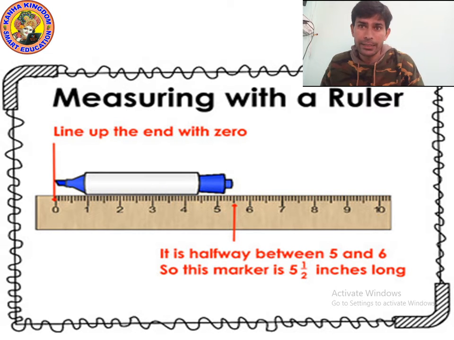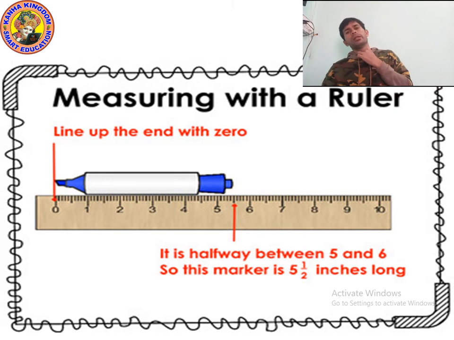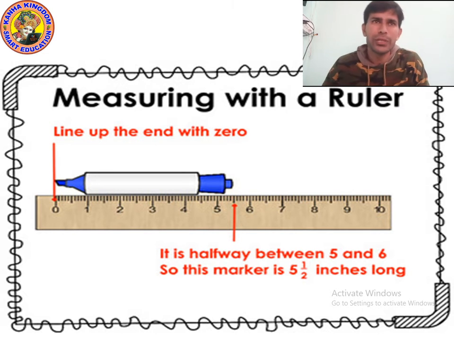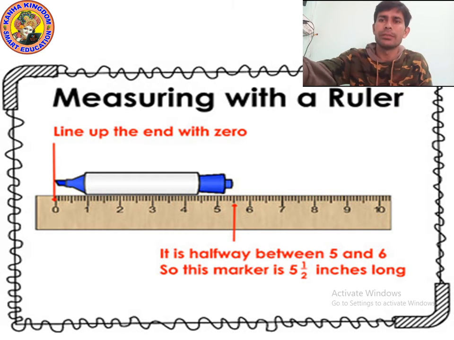Never start measuring the length from 1. Always start measuring the length from 0. Okay, it was all about measuring with a ruler. You no need to write this one, you no need to worry. Now let's move on to the next point.